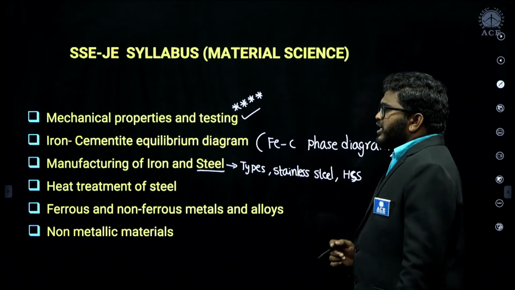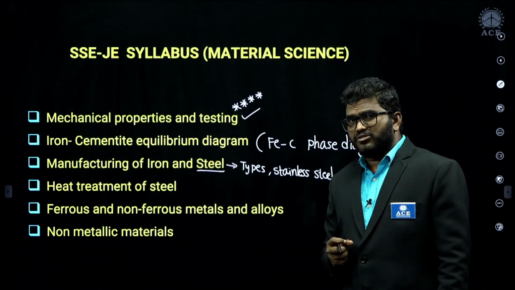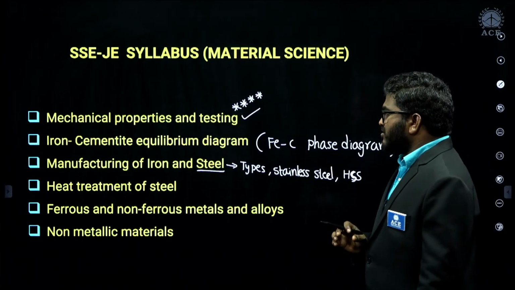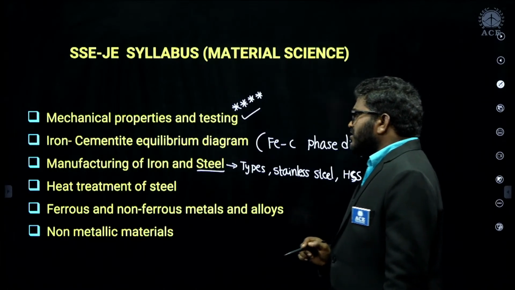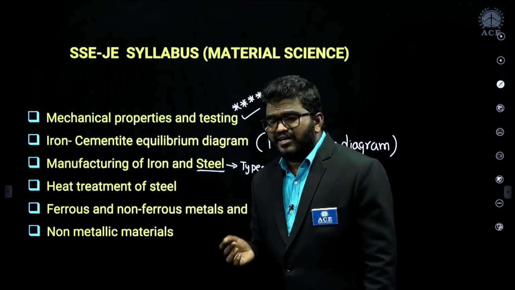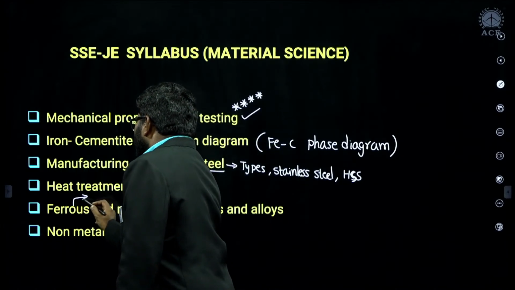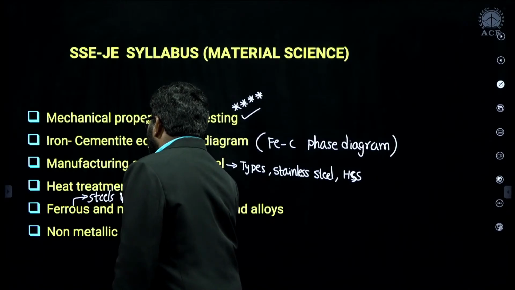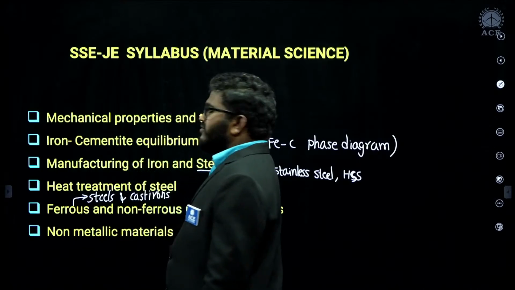The next important topic is heat treatment of steel. From the heat treatment of steel also, they are asking a good number of questions. And sometimes ferrous alloys: remember, ferrous alloys are nothing but steels, different types of steels, and also cast irons, different types of cast irons. Sometimes they will ask you about different types of cast irons.